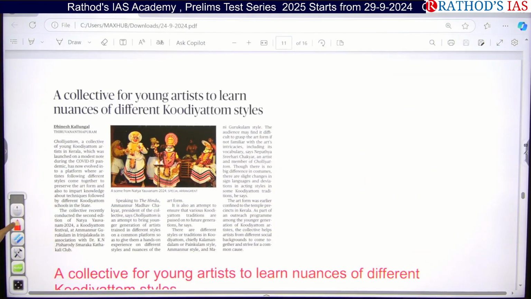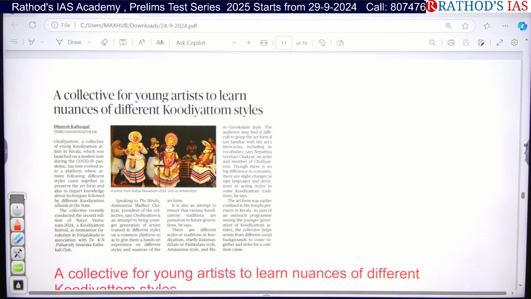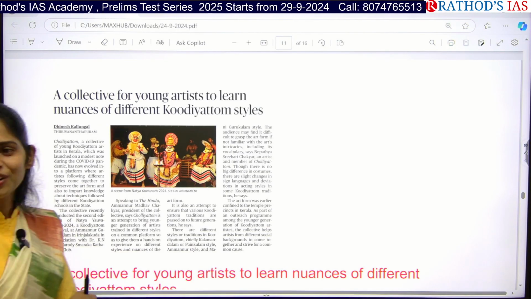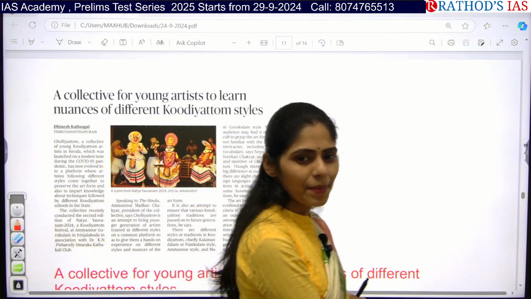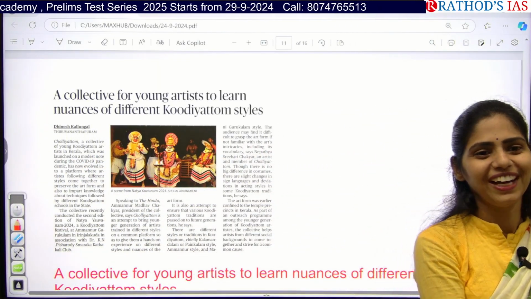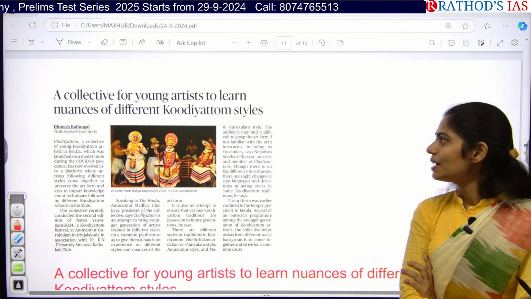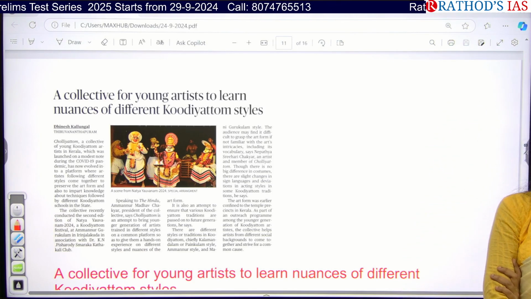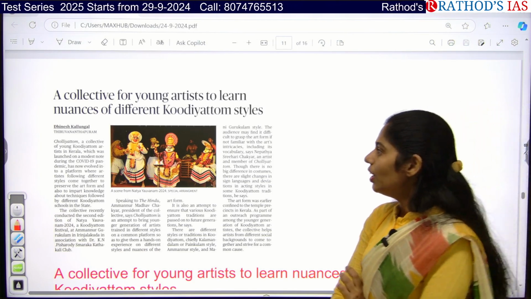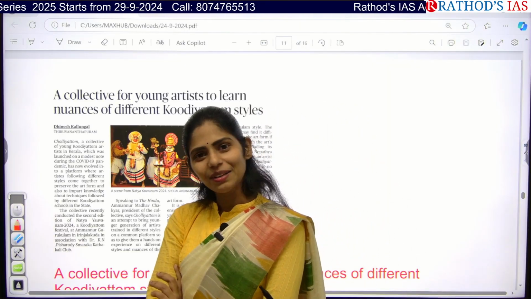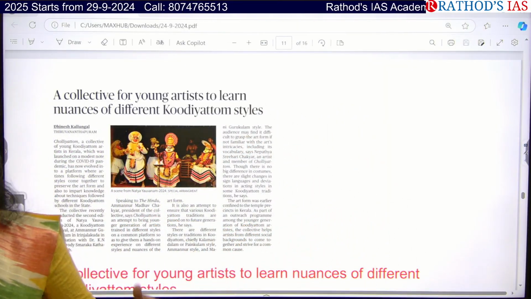Okay, see this article. Very nice image. What is it about? Not Kathakali. It is about culture. I know culture, but what exactly? It is about Kudiyattam. Okay, it is not about Mohiniyattam. In Mohiniyattam, they will just be wearing white sarees.